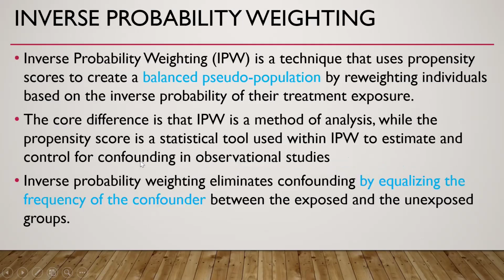Inverse probability weighting is a technique that uses propensity scores to create a balanced pseudopopulation by reweighting individuals based on the inverse probability of their treatment exposure. The core difference is that inverse probability weighting is a method of analysis, while the propensity score is a statistical tool used within this method. Inverse probability weighting eliminates confounding by equalizing the frequency of the confounders between exposed and unexposed groups.